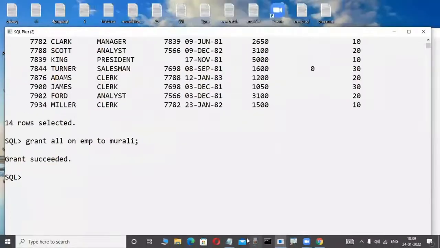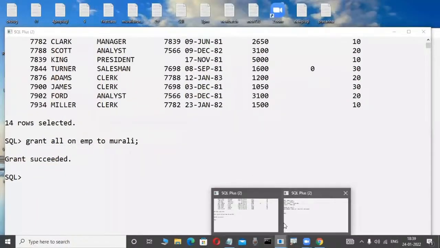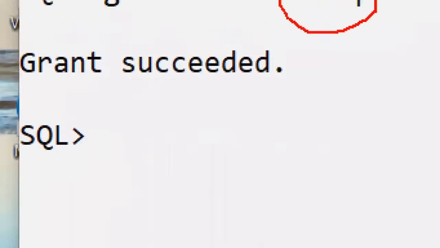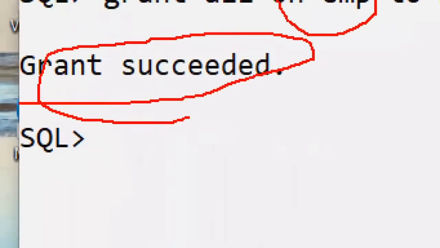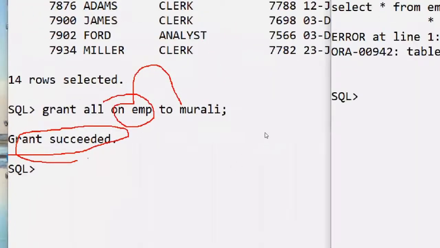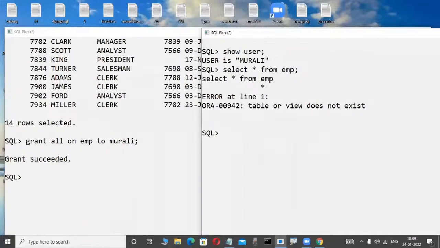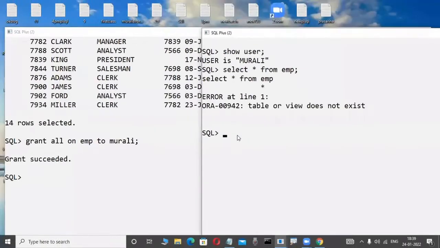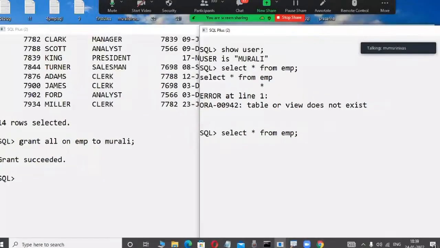Okay, fine. Logically tell me, once they give permission, this Scott employee gives permission to Murali. Here grant is succeeded, a message displayed in a relational data model product. Now the Murali employee tries to access the Scott user EMP table. Possible or not possible? Maybe I type like this only: select star from Scott.EMP. Now I'm typing like this.